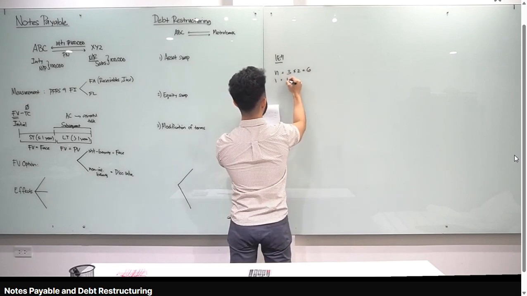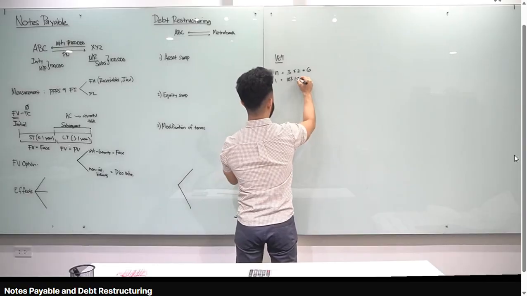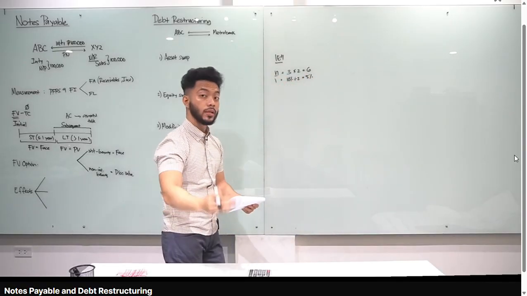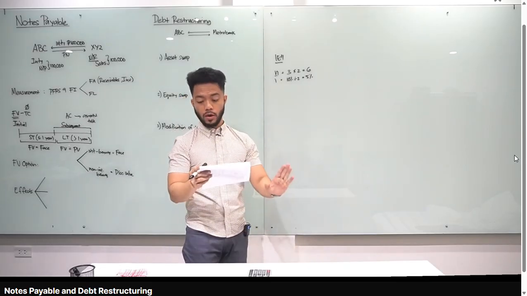The interest rate in our class is 10%. But since it's semi-annual, you divide. Don't multiply by 2, you should divide by 2, therefore 5%. So our period, or N, times 2. The interest rate, divide by 2. Remember that. So here, they've given the PV factor at 5% for 6 periods.